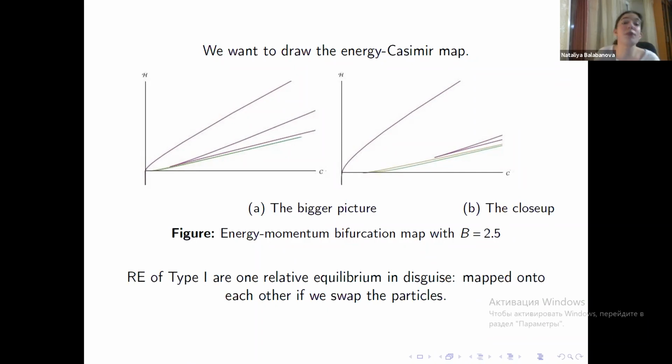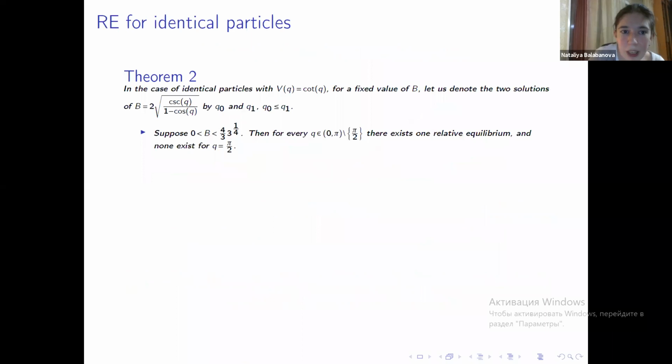Now, relative equilibria of type 1 exhibit quite suspicious behavior here, because all the values of Casimir and Hamiltonian for all values of Q are the same for both of them. And as it turns out, a little computation shows that they are in fact one relative equilibrium in disguise. Because if we change the places of the particles, which in this case is the symmetry of the system, then this maps one relative equilibrium of type 1 onto the other. So we do not distinguish between them.